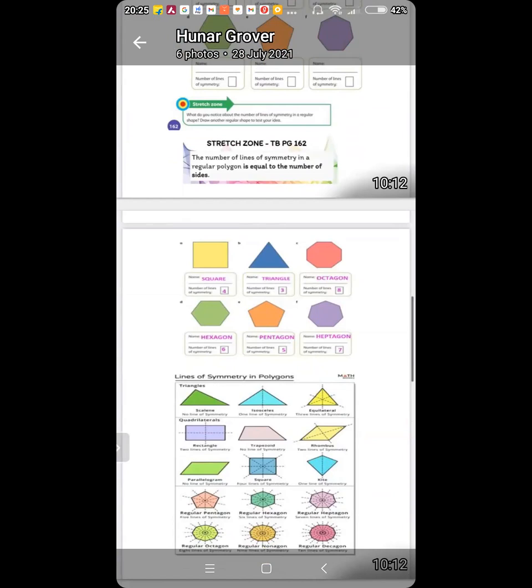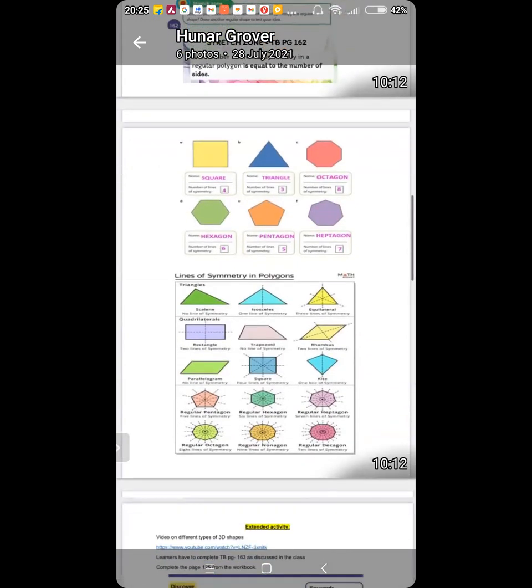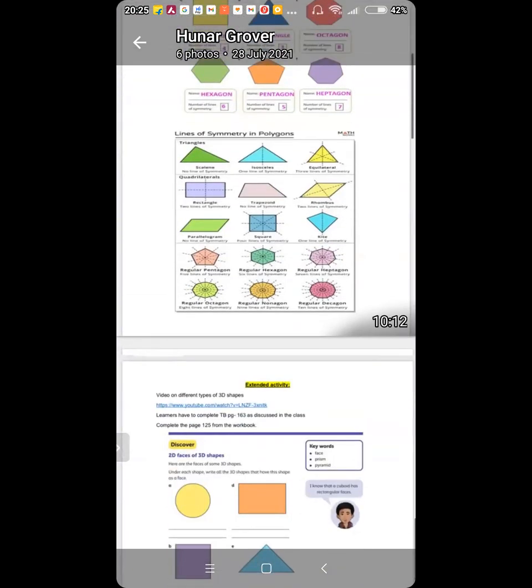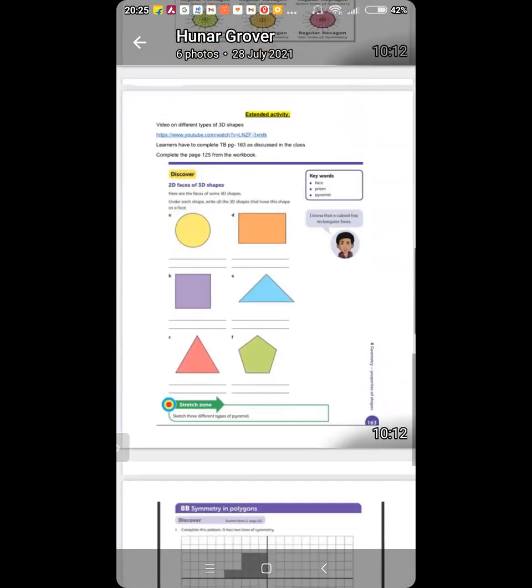Hunar, a triangle does not have 2 lines of symmetry. Remember that. Okay, Betty? Yes, sir. I remember that. Parallelogram has no line of symmetry. Trapezoid has no line of symmetry. Yes, sir. Scalene triangle has no line of symmetry. Isosceles has only 1 line of symmetry. Yes, sir. Got it.